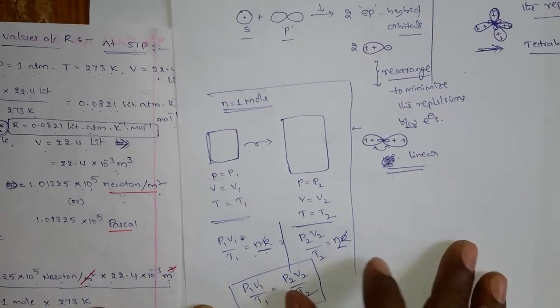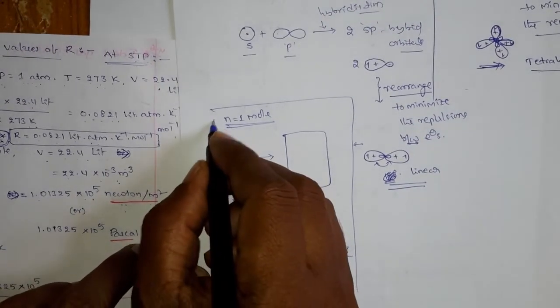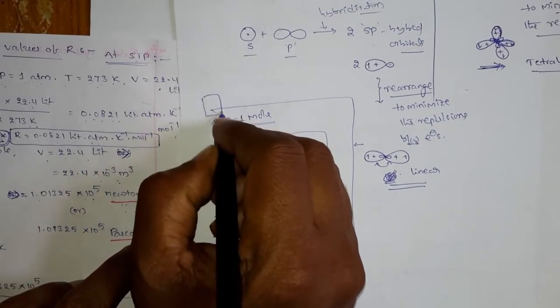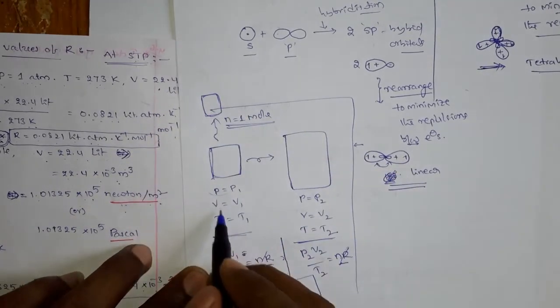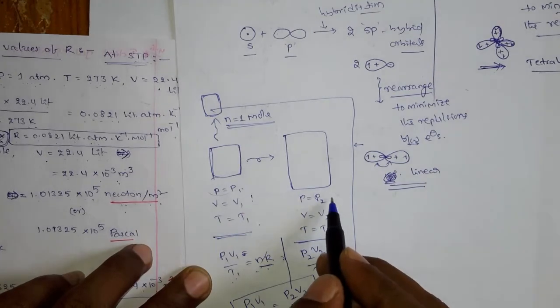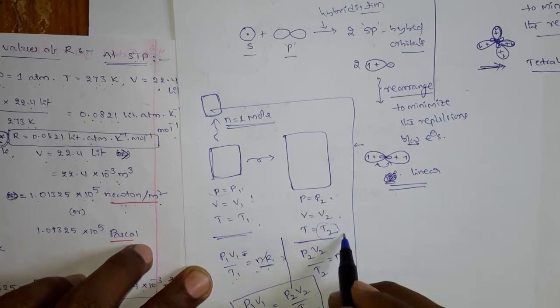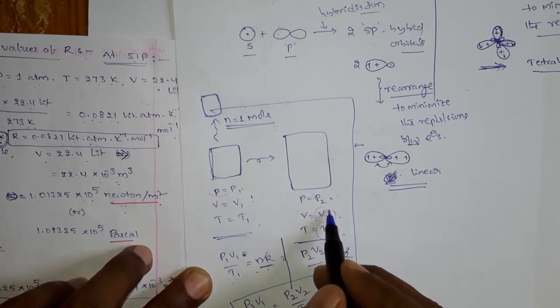There is a relation, right? The gas may expand, or in some conditions it may be compressed. If you know P1 V1 T1 in one condition and some of P2 V2 T2 in another condition, you can find out the remaining value. Even if you know P2 and T2, you can find out the V2 value in the problems.